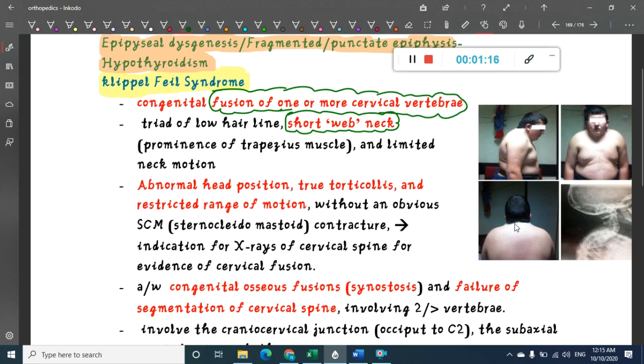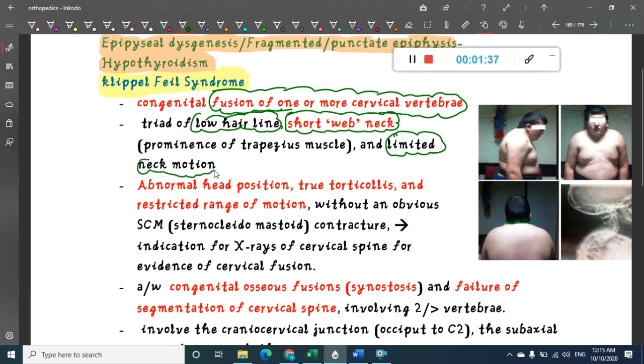In Klippel-Feil syndrome, you have low hairline. See, the hairline is very low, right? Then you have webbed neck. You can see the webbed neck here. The third feature is limited neck motion.